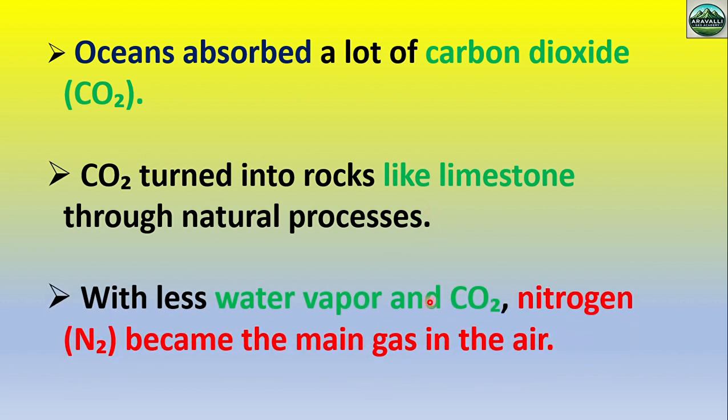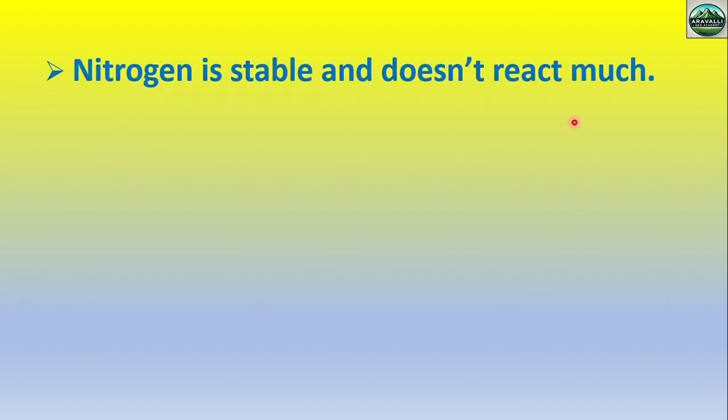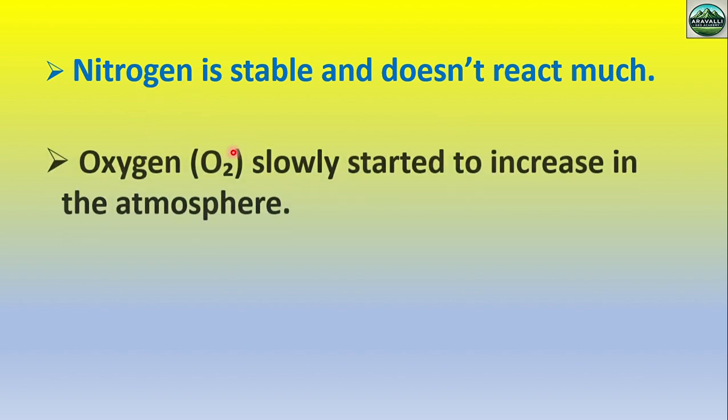With less water vapor and CO2, nitrogen became the main gas in the air. This is the present condition. Water vapor is very low in the atmosphere, and CO2 is also very low, 0.03%, but nitrogen is the dominant gas in the air at present. Nitrogen is stable and does not react much. Why is nitrogen so abundant in the Earth's present atmosphere? Because it is stable and does not react with anything else.